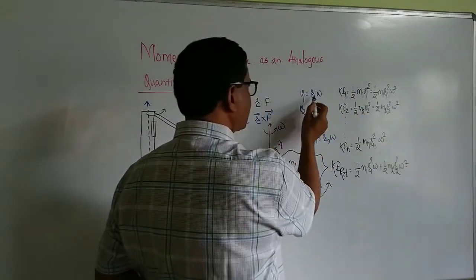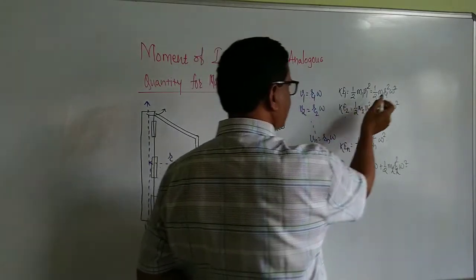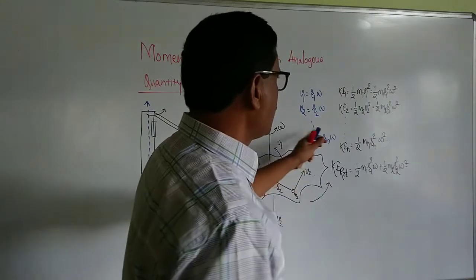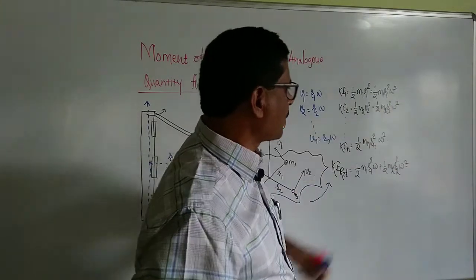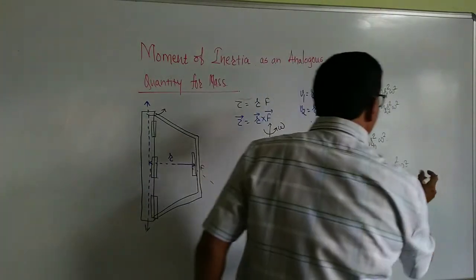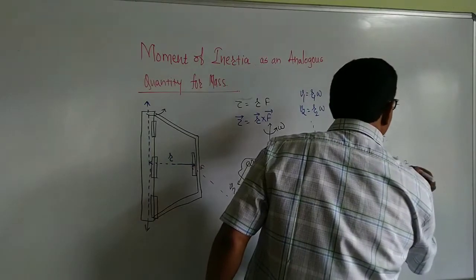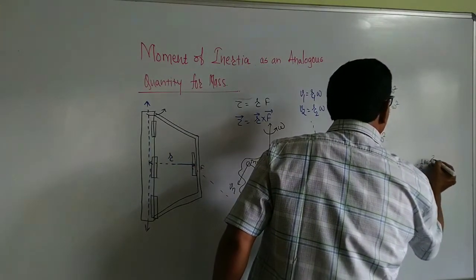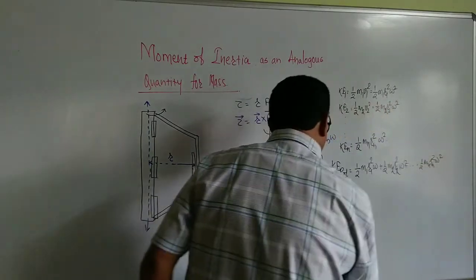Here v1 equals r1 omega, therefore v1 square is r1 square omega square, and v2 equals r2 omega, therefore r2 square omega square.